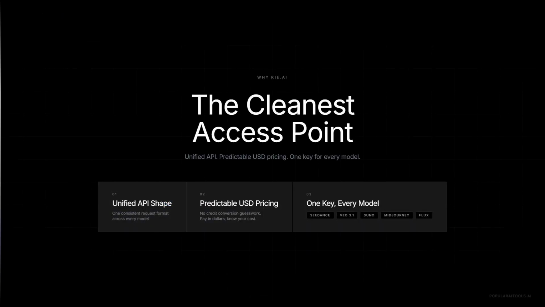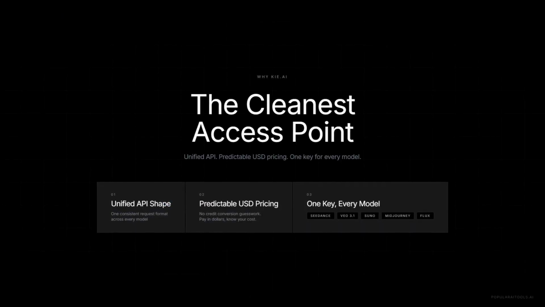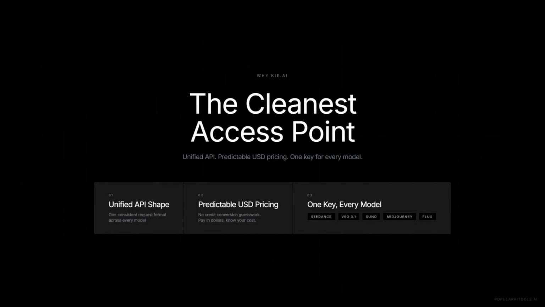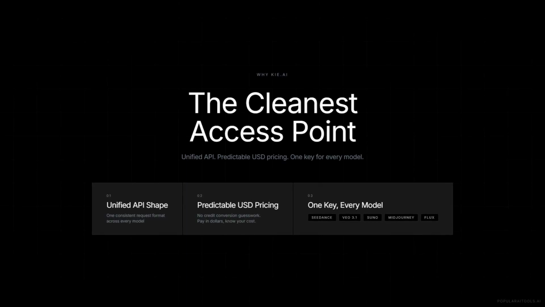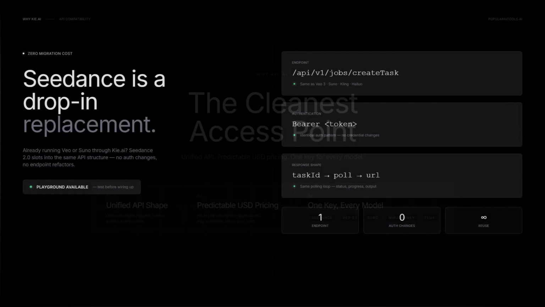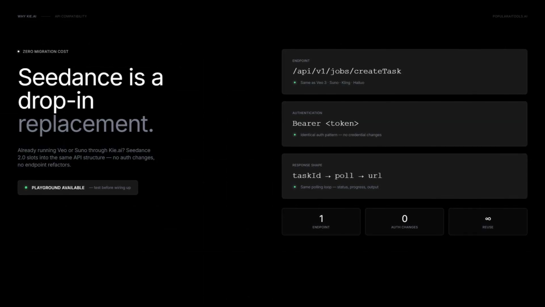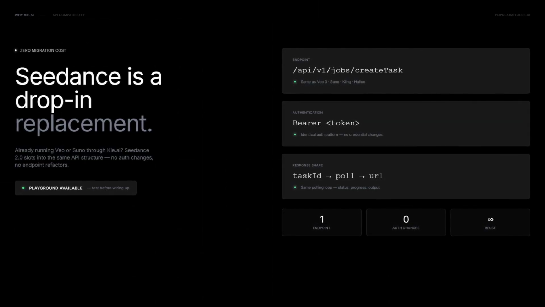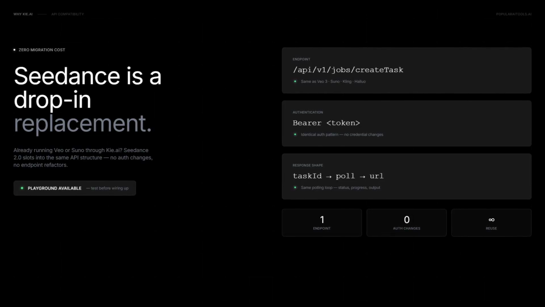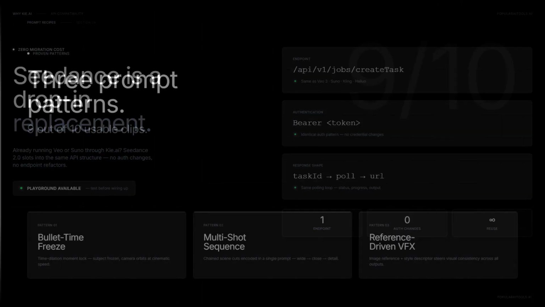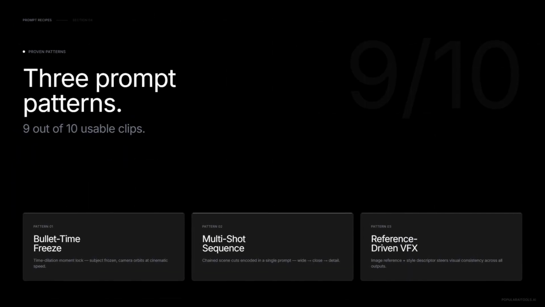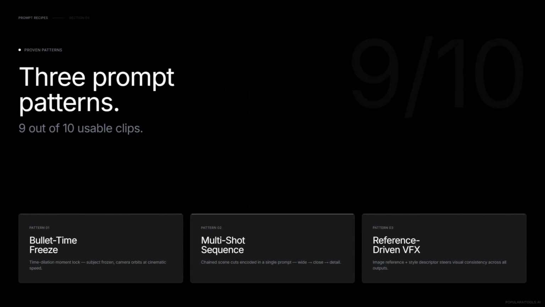Okay, so why Kie.ai specifically? 3 reasons: unified API shape, predictable pricing in US dollars, and one key gives you Seedance, Veo 3.1, Suno, Midjourney, all of it. If you're already running Veo or Suno through Kie, Seedance is a drop-in, same createTask endpoint, same bearer auth, same polling shape, and there's a playground to test before wiring anything up. 3 prompt patterns. That's what produces 9 out of 10 of the clips we shipped this week.